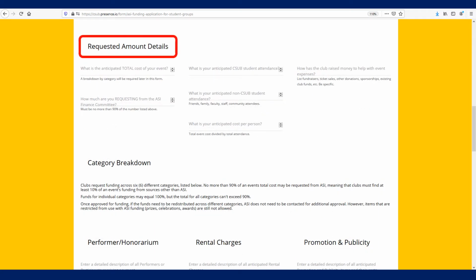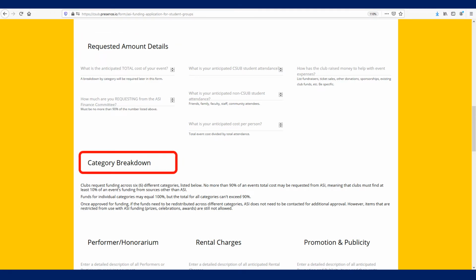The requested amount details section is where you tell ASI how much your event is going to cost and how much you're asking them to contribute. Work out an estimated budget for your event in advance. Use invoices, price quotes, even cell phone photos of shelf tags to support your request. ASI will fund no more than 90% of the total cost of an event, and there may be parts of the event they won't cover at all, like prizes and insurance.